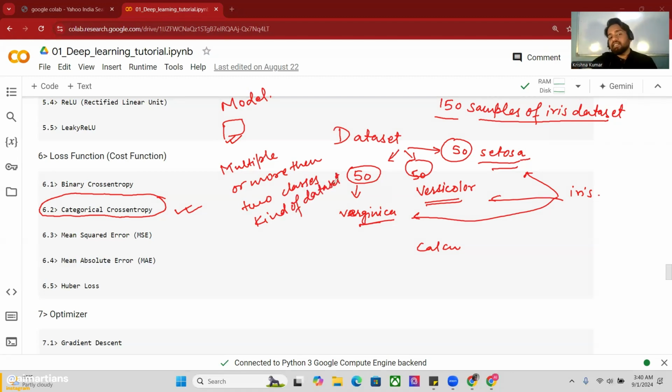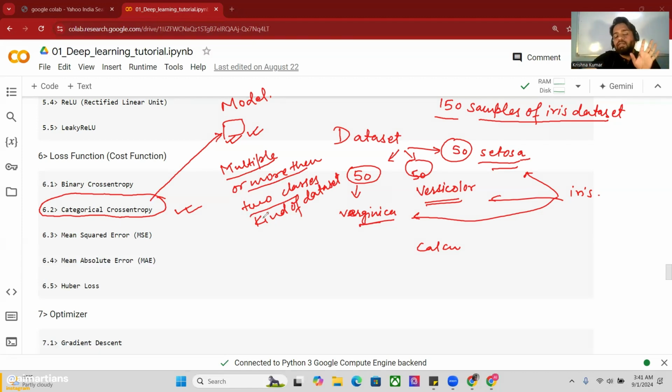In that case, to train this model I have to implement categorical cross entropy while training, because there are more than two classes in the data set. While training any model where we have more than two classes, that belongs to classification because there are classes.